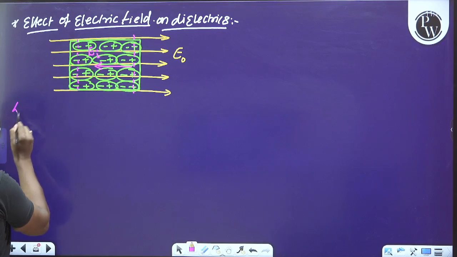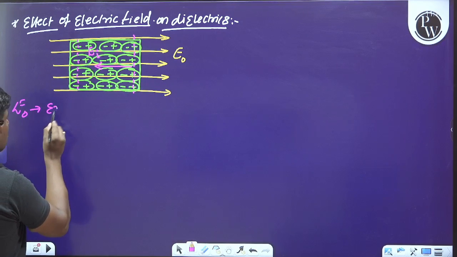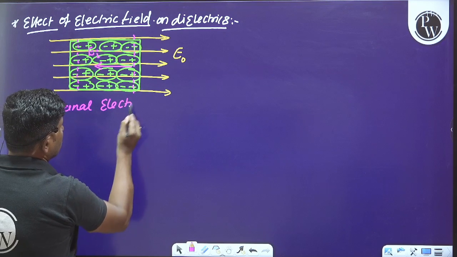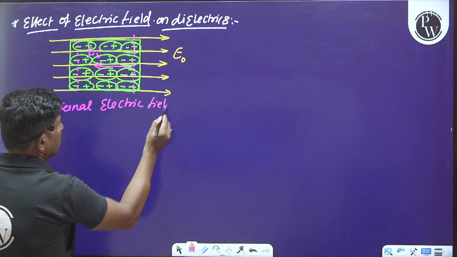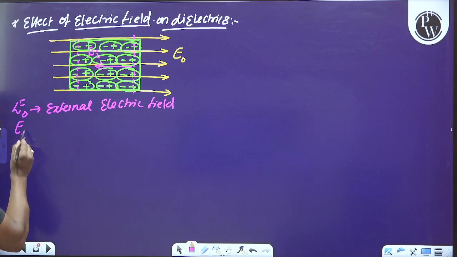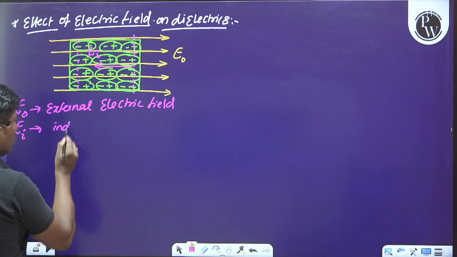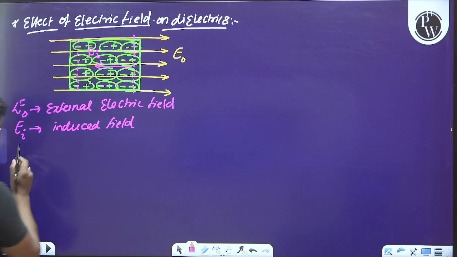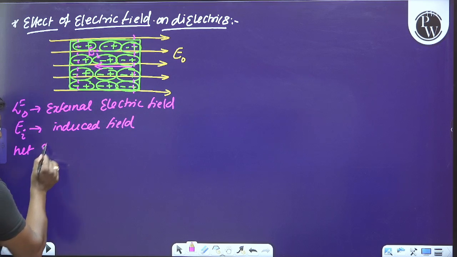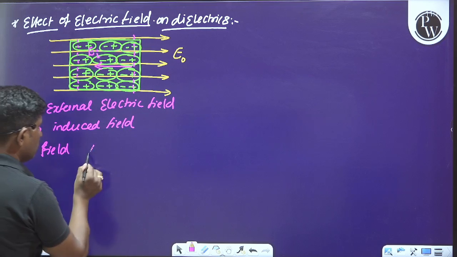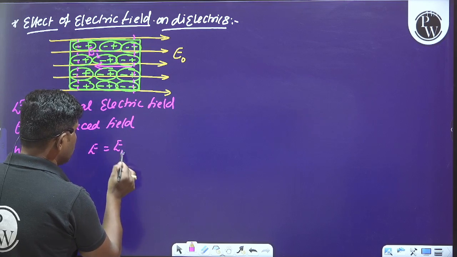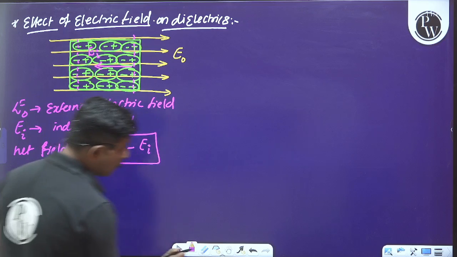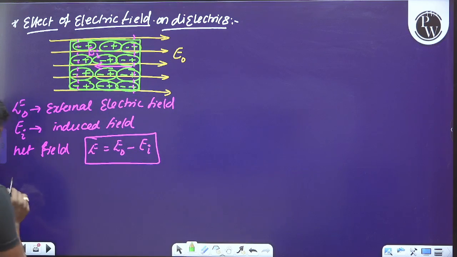So observe this. What is E naught? E naught is the external electric field. EI is the induced electric field. Therefore, the resultant or the net field is equal to E naught minus EI. That is a point we have to keep in our mind here.